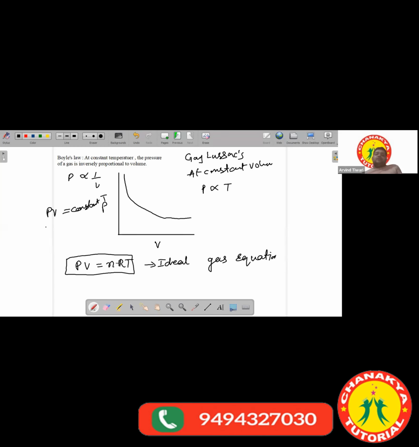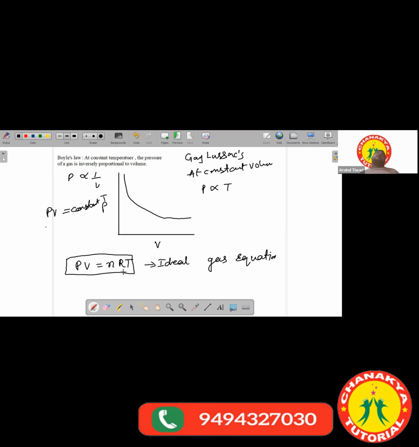For example, if you take the volume to be constant, we get pressure directly proportional to temperature. If you take pressure to be constant, volume is directly proportional to temperature. If you take temperature to be constant, we get pressure inversely proportional to volume. So all the gas laws can be obtained from the ideal gas equation.